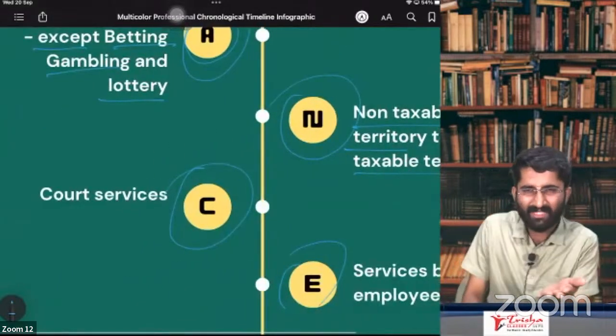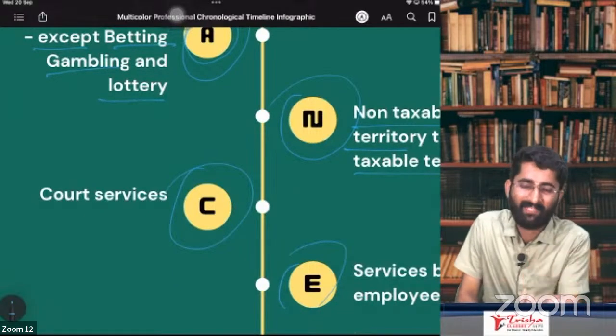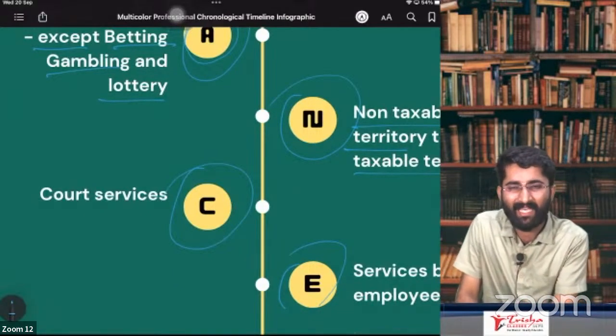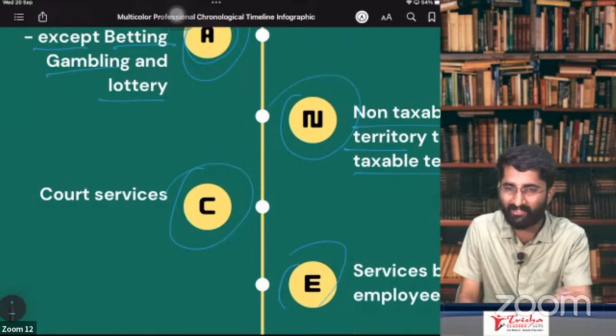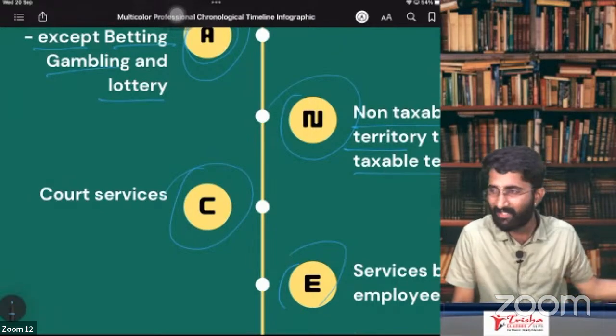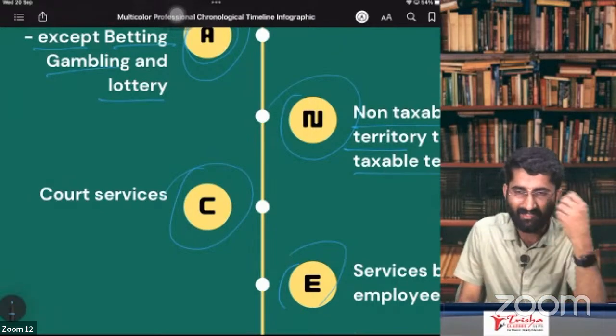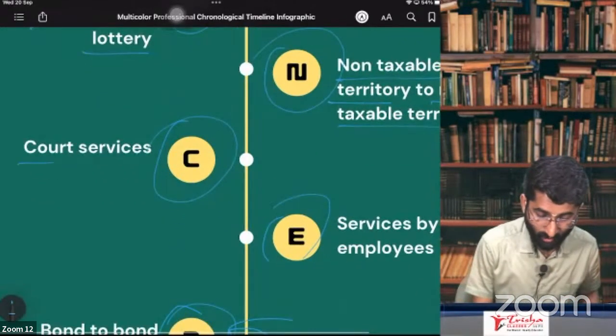Next one, why? Because it has not entered India. If it is not entering India, what does India have to do with it? Nothing. So for goods from one country to another country which are not entering India, there is no GST on this.